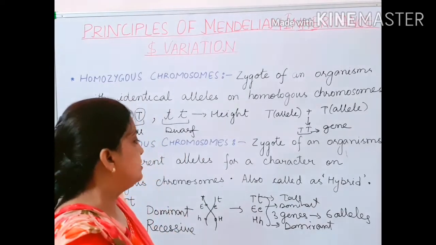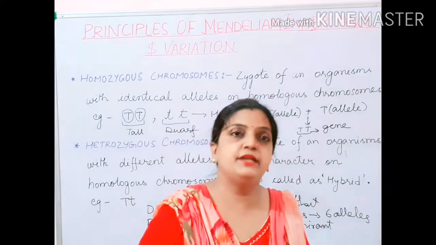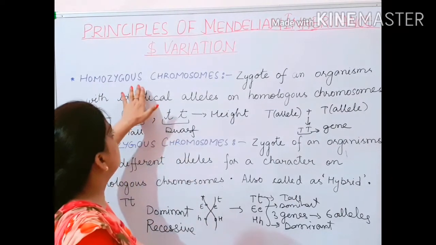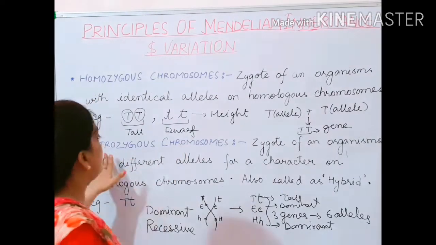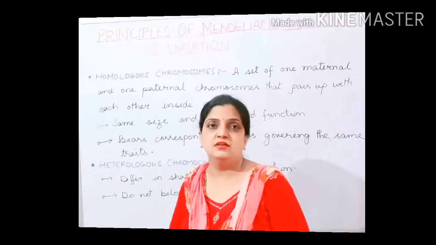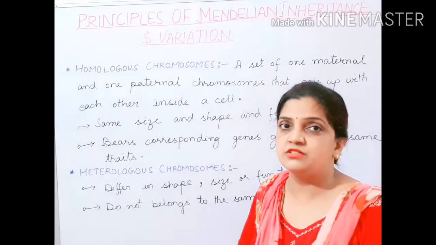Now, this is what I wanted to explain here, and all the terms which I have explained, I will be giving you definitions also. Children, you have understood what is homozygous chromosome and what is heterozygous chromosome. So children, now let us move to the definition of the homologous chromosome.